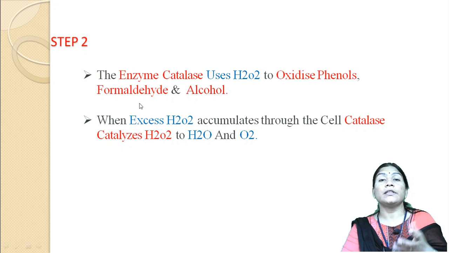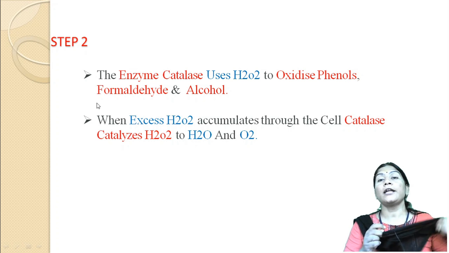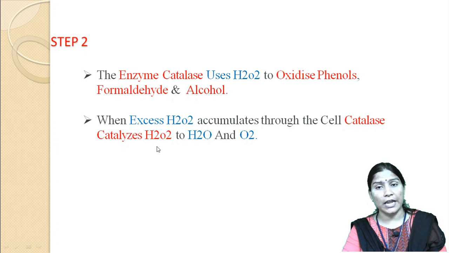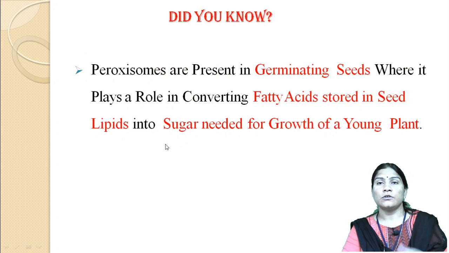In the next step, the enzyme catalase uses H2O2, hydrogen peroxide, to oxidize phenols, formaldehyde and alcohol. When excess hydrogen peroxide accumulates in the cell, catalase converts the hydrogen peroxide to water and oxygen.